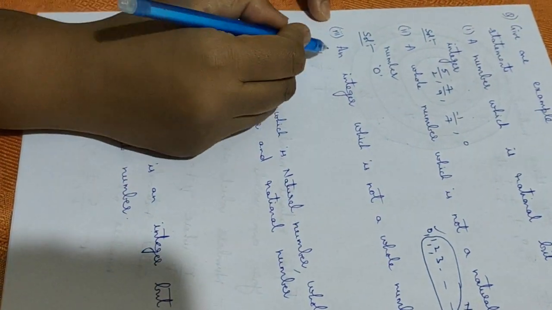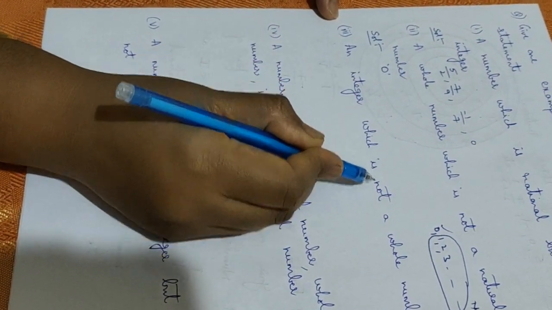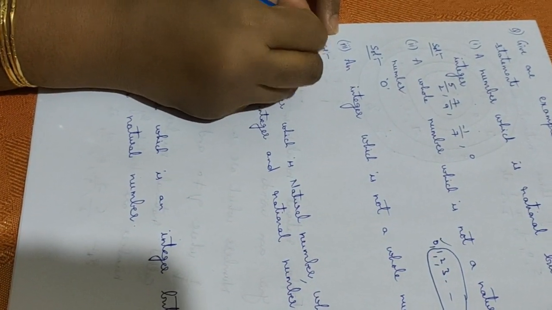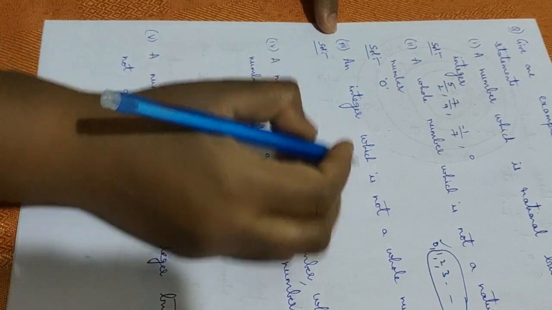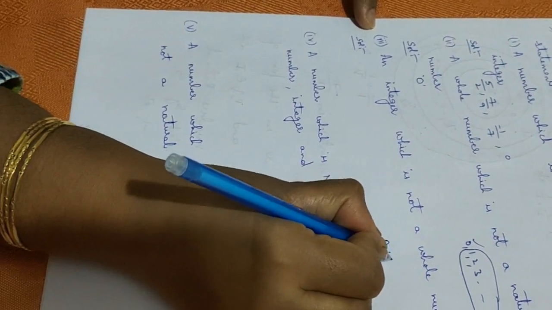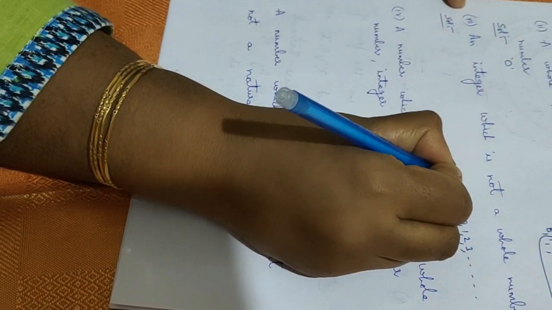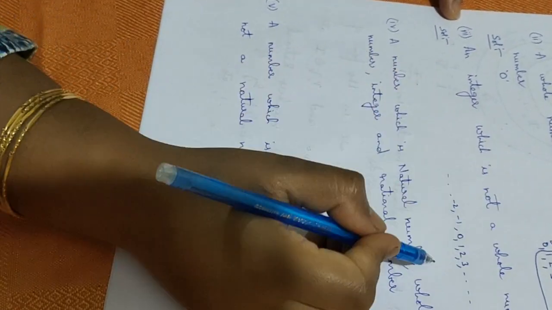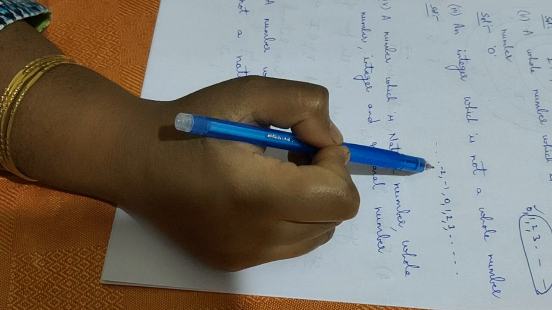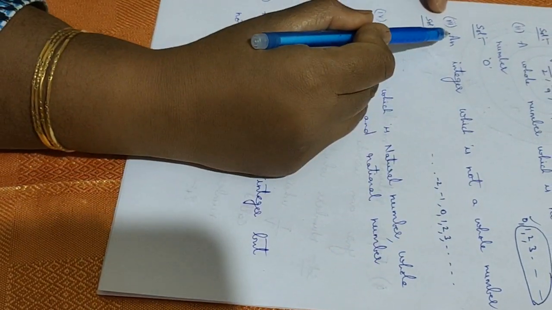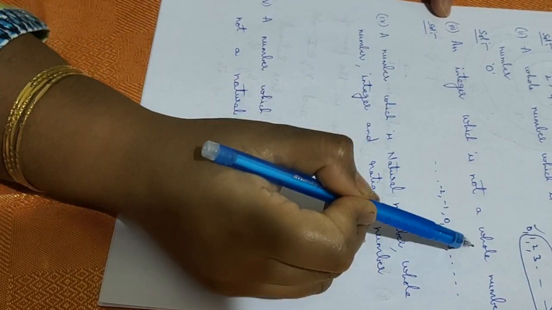Similarly, third bit, an integer which is not a whole number. So here we have to write an integer which is not a whole number. What are integers? 0, 1, 2, 3, so on. This side -1, -2, so on. These are integers. So what are whole numbers? Whole numbers are 0, 1, 2, 3, so on. So we should write an integer which is not a whole number.